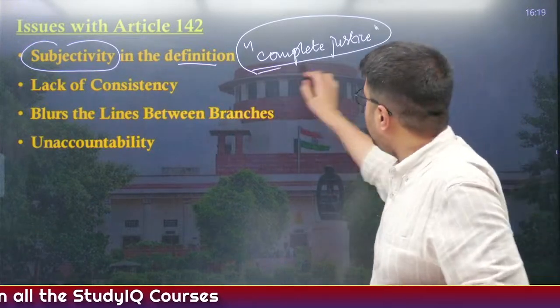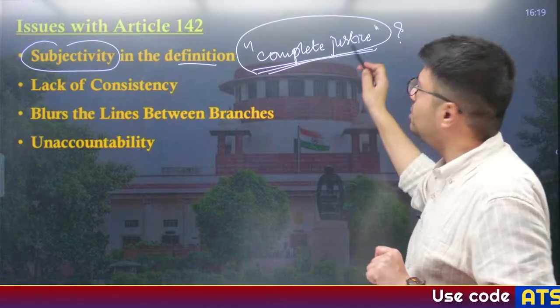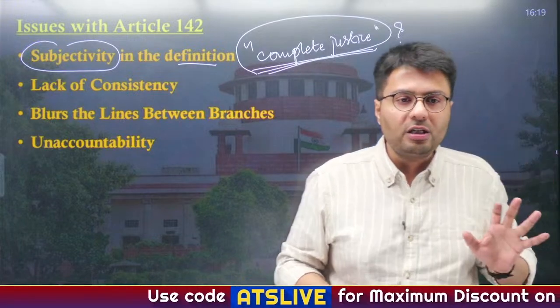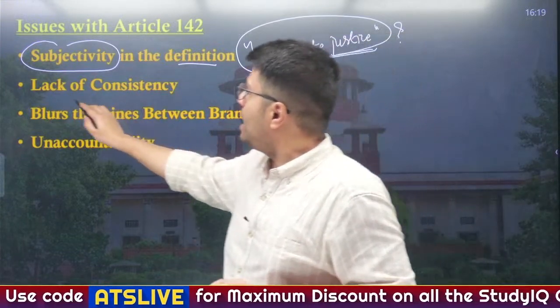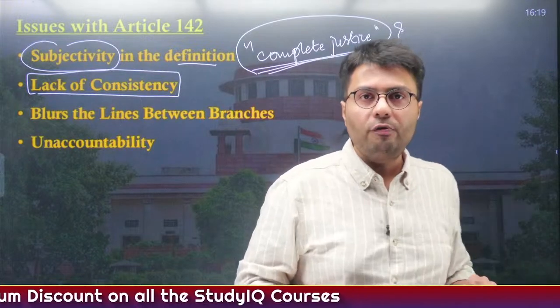So what is complete justice? It is not defined in the Constitution, just the word is mentioned, so it can be interpreted differently by different judges. That is why you'll see in practice there is a lack of consistency when it comes to application of Article 142.